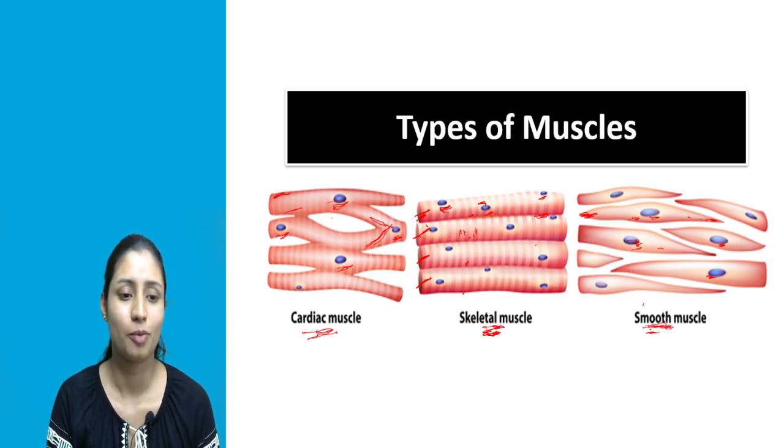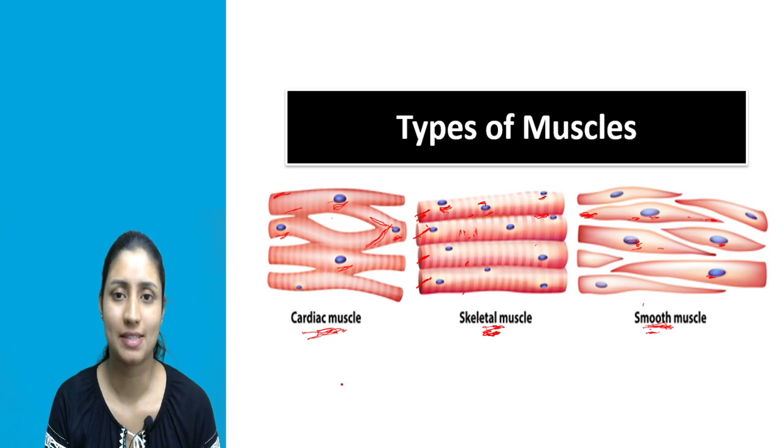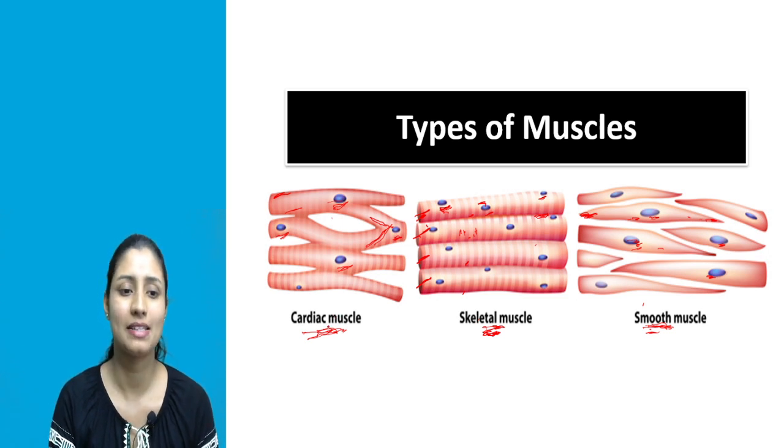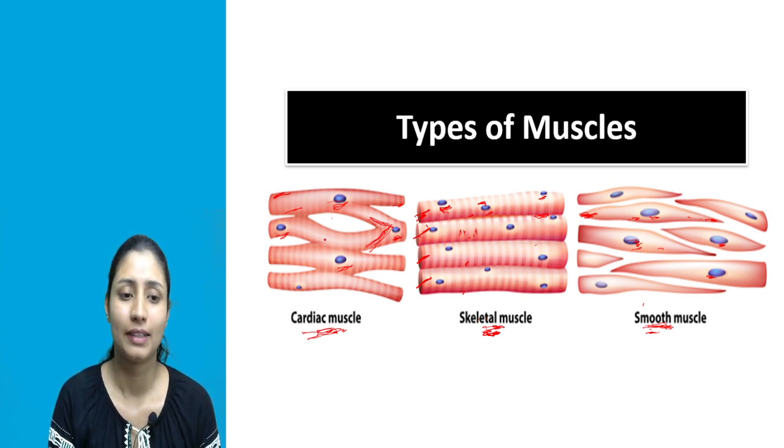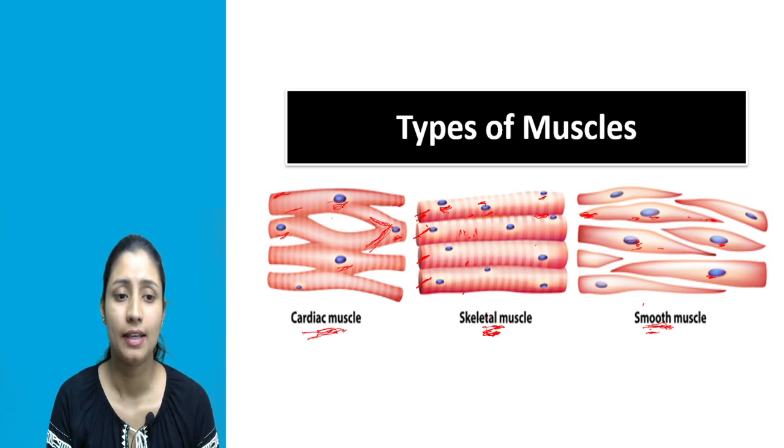And then the last type of muscle is the cardiac muscle. These cardiac muscle cells are cylindrical in shape like skeletal muscle. Then these are branched. This one is the important difference. Look at this cell here. This cell is divided into two branches. So the cardiac muscle cells are branched. Then these cells are uninucleated.